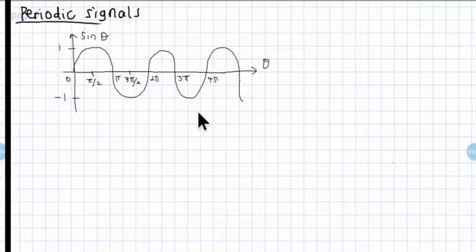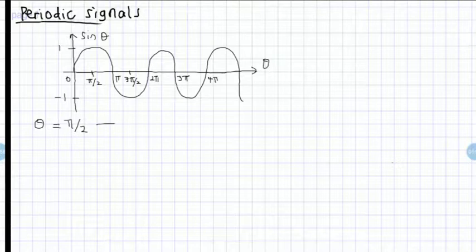We need to also check other points along the signal to see if the period is actually pi. Take, for example, theta equal to pi over 2.